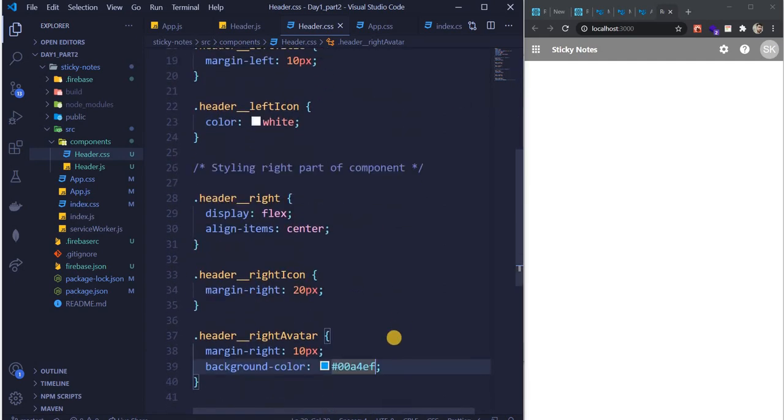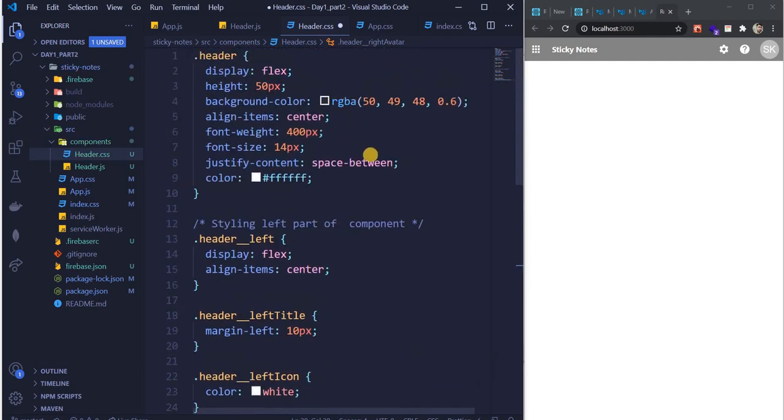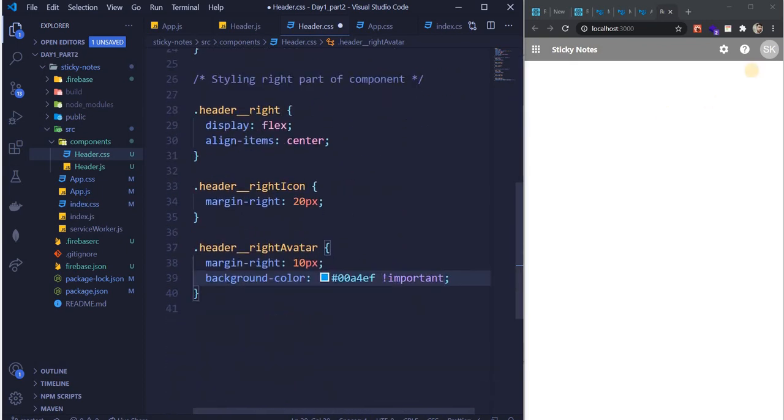So now to resolve this, I'll just write exclamation mark important. This is important for me. So ignore this and use this, because we want to just change it here, right? So we'll just write that it is important for me that this background color should be there. So just write exclamation mark important and just save. See, it changed, right?